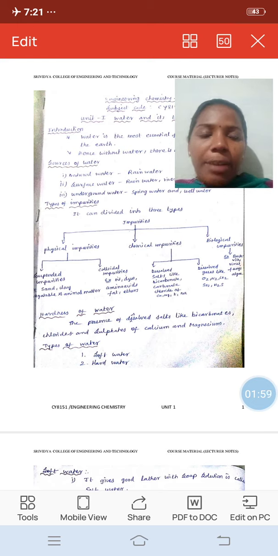Then chemical impurities are divided into two types. The first is dissolved salts like bicarbonate, carbonate, chloride, sulfate, etc. The second is dissolved gases like oxygen, nitrogen, carbon dioxide, sulfur dioxide, etc., present in water. Then the third is biological impurities, like bacteria, viruses and fungi in water.